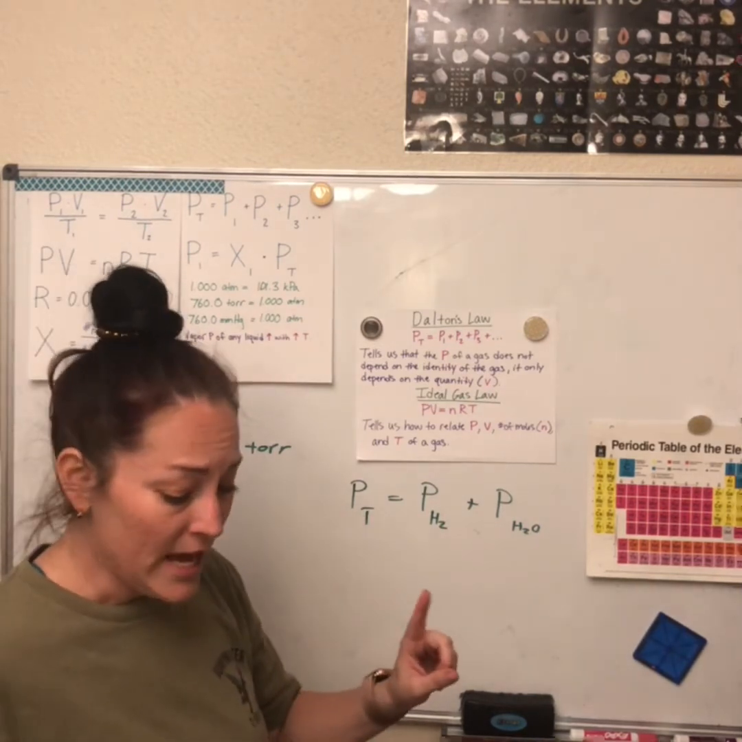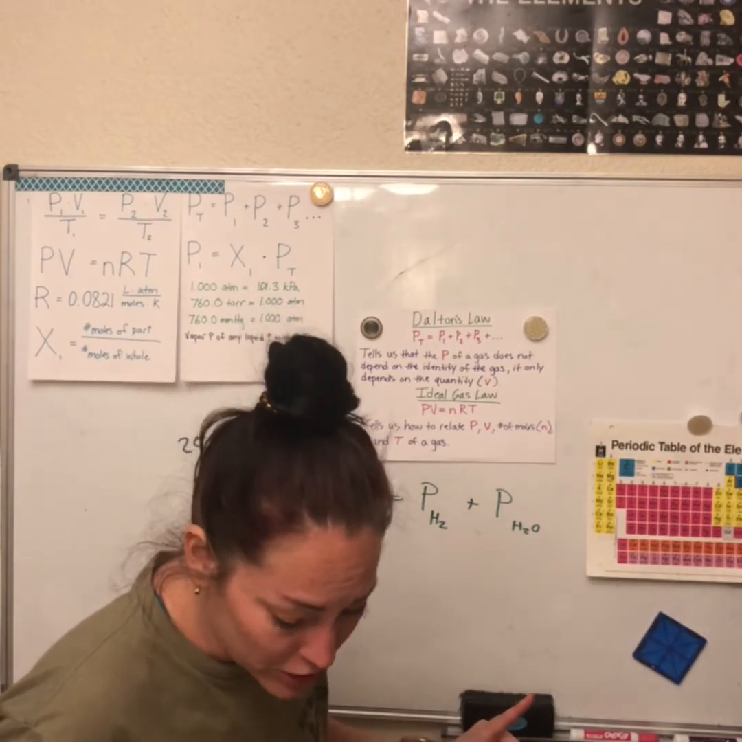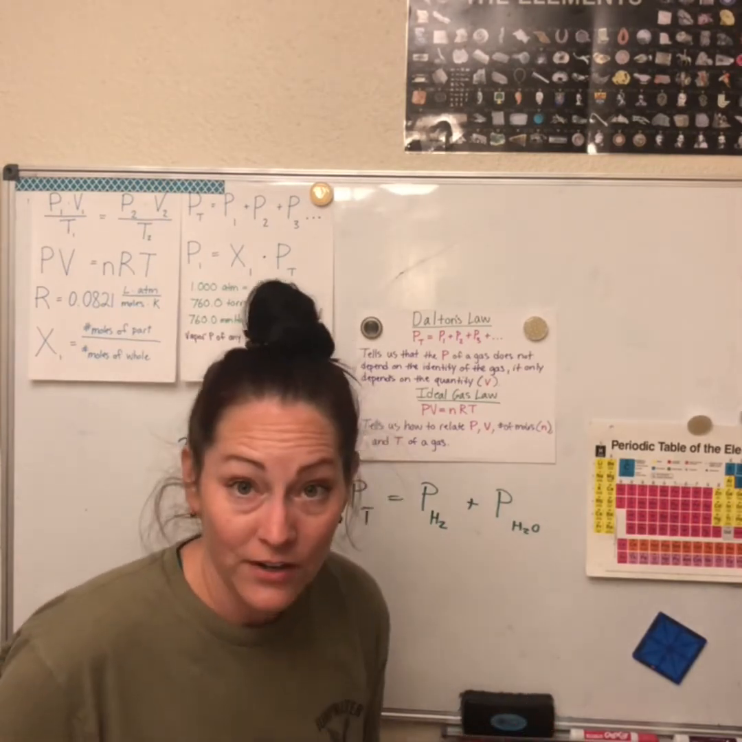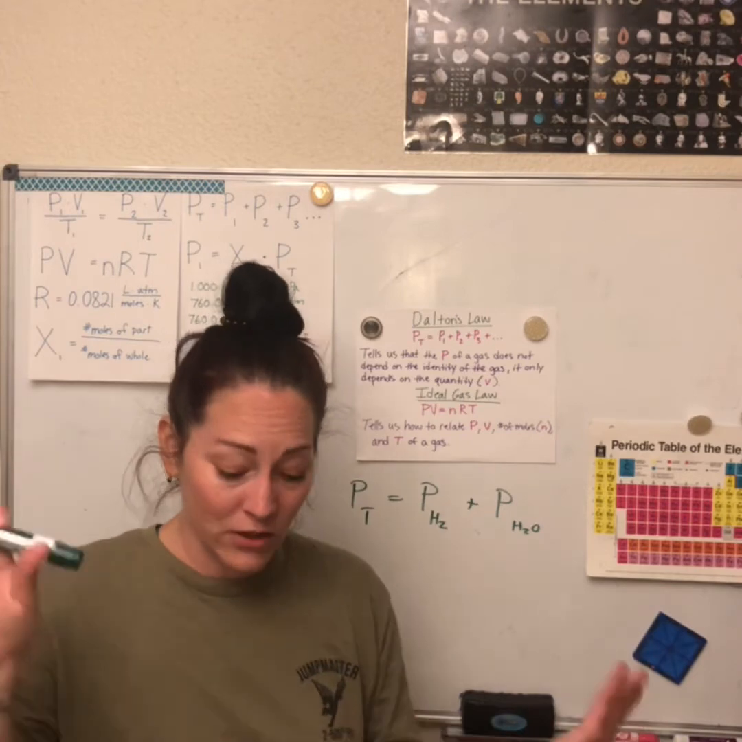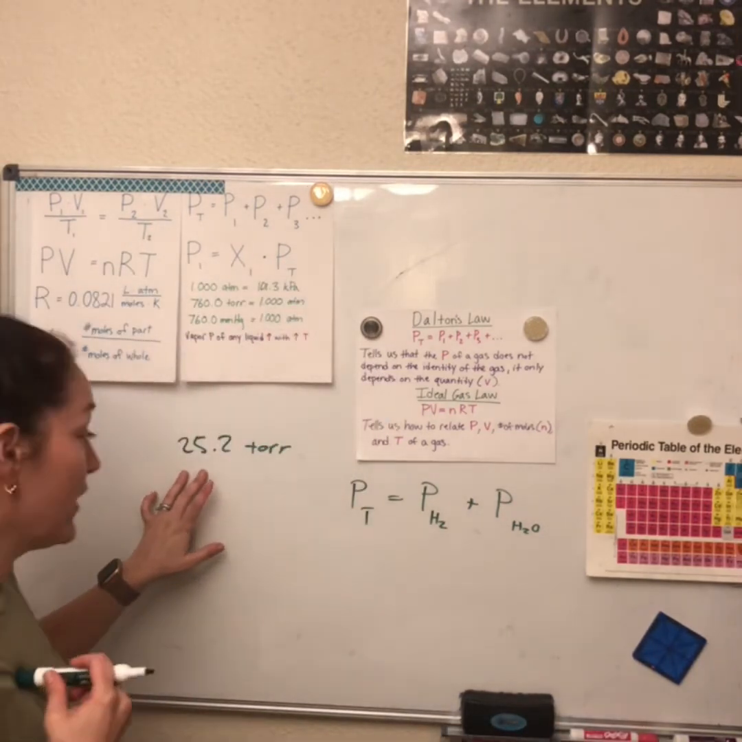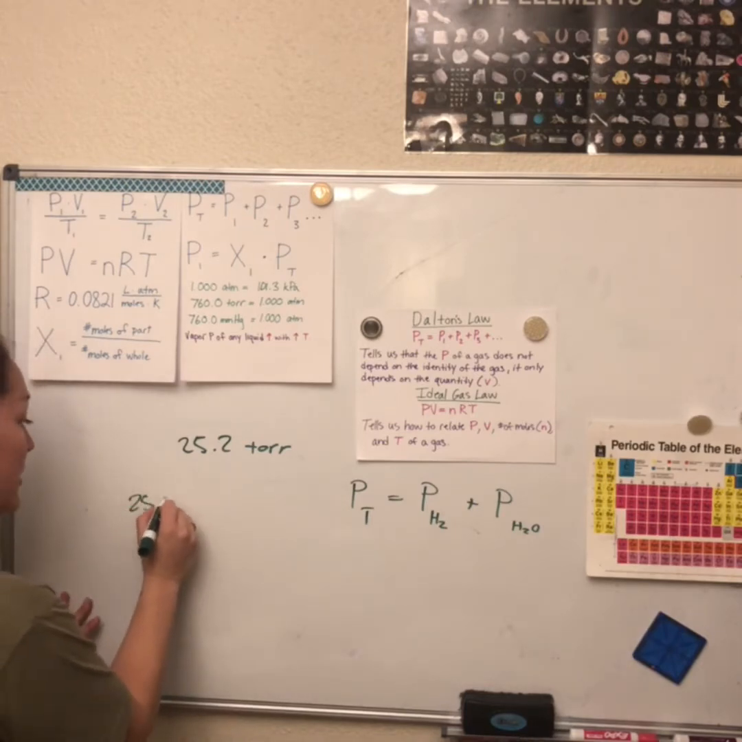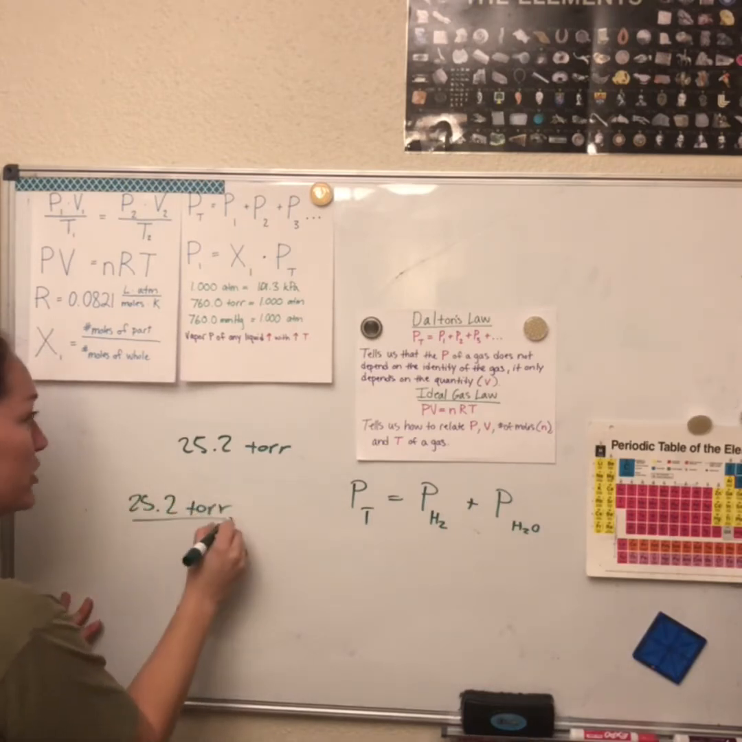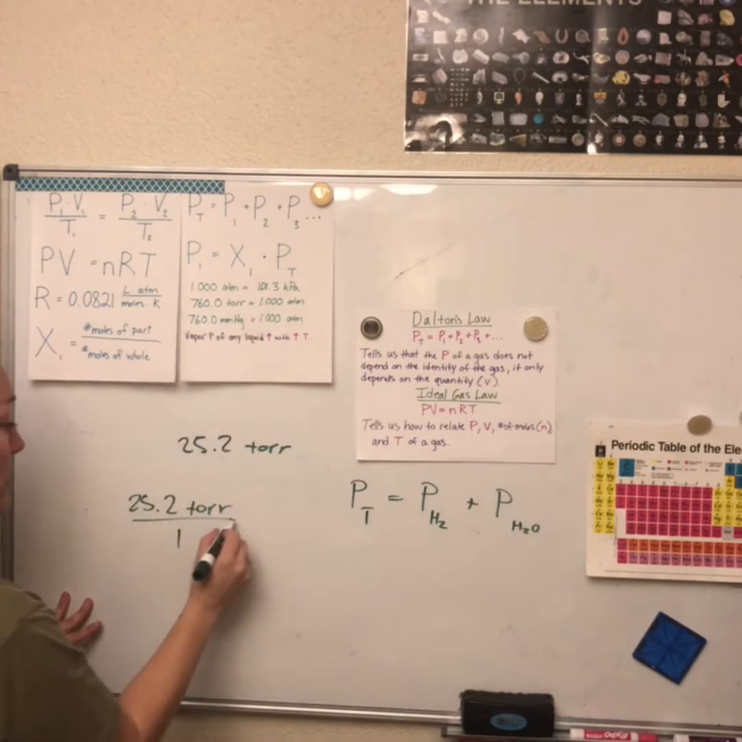It's in torr, and they gave us a pressure in atmospheres. So we need to make those match, okay? So let's go ahead and change this to atmosphere, okay? So I have 25.2 torr, and we're just gonna use our equations right here.